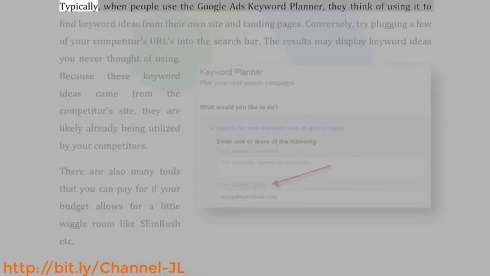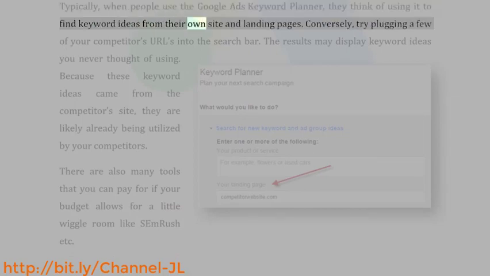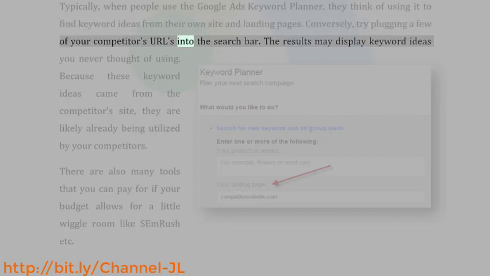2. Keyword Planner. Typically, when people use the Google Ads Keyword Planner, they think of using it to find keyword ideas from their own site and landing pages. Conversely, try plugging a few of your competitors' URLs into the search bar. The results may display keyword ideas you never thought of using. Because these keyword ideas came from the competitor's site, they are likely already being utilized by your competitors.